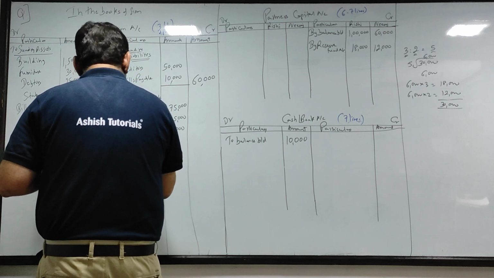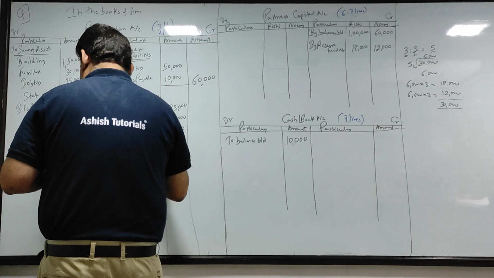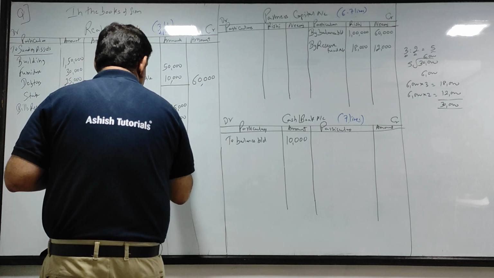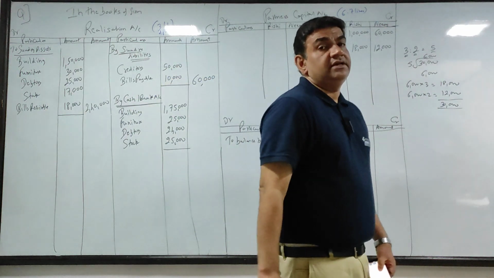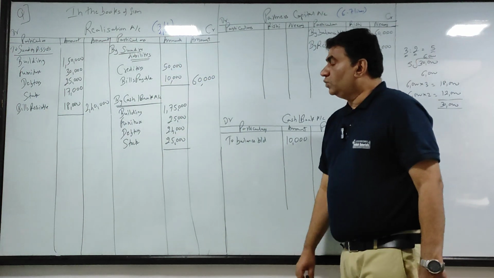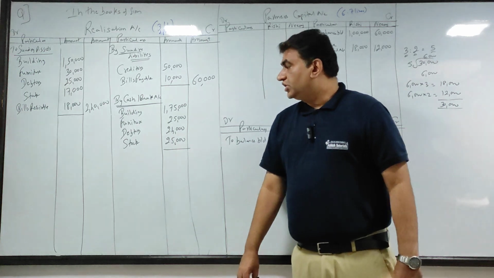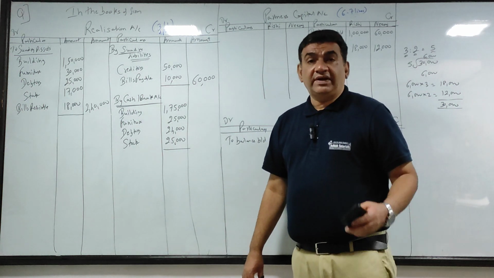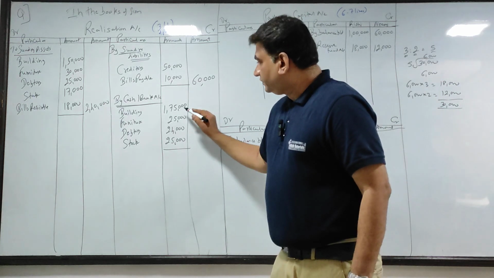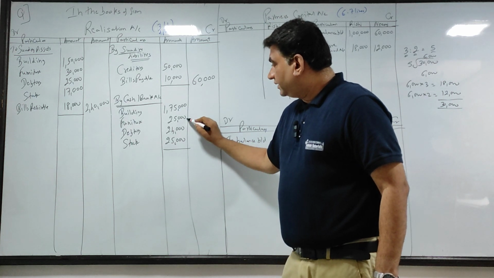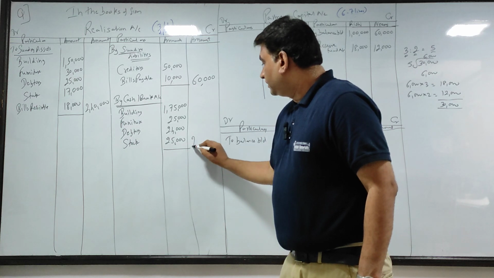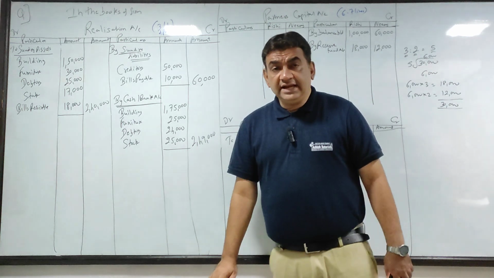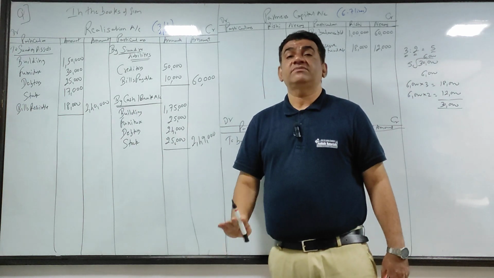Debtors 24,000 and stock 25,000. Okay, I repeat: cash bank, building 175, furniture 25, debtors 24, and stock 25. Take the total. 175, 2 lakh, 225, 2 lakh 49,000. Getting it, guys? This will come in each and every sum of dissolution.